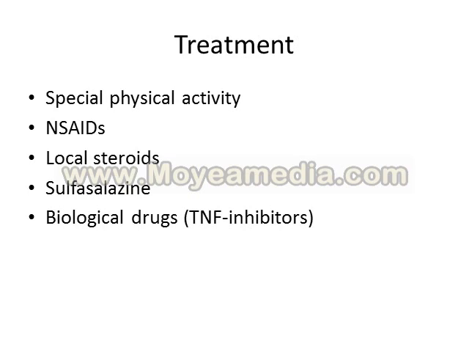Next is sulfasalazine, which is the disease-modifying treatment, but for peripheral arthritis. It is believed that sulfasalazine is not indicated for axial, like for sacroiliitis treatment. And if we have very high activity of the disease, we have some indexes, for example, BASDAI index, and laboratory tests are very high. For example, ESR is very high, and we don't have any good response on this treatment. Biological drugs, which is, for example, TNF-alpha inhibitors, should be considered here.